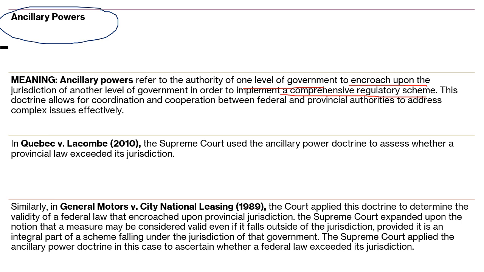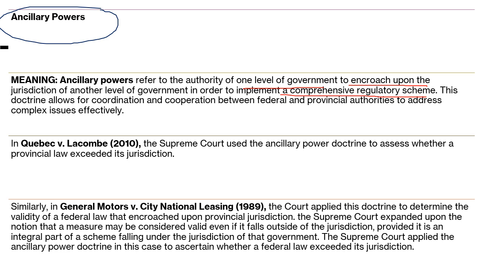It means, for example, whenever there is a matter that is related to federal as well as provincial both, then courts apply this power and see whether both can work in coordination, cooperation, or whether one is unnecessarily interfering with the other authority's power.